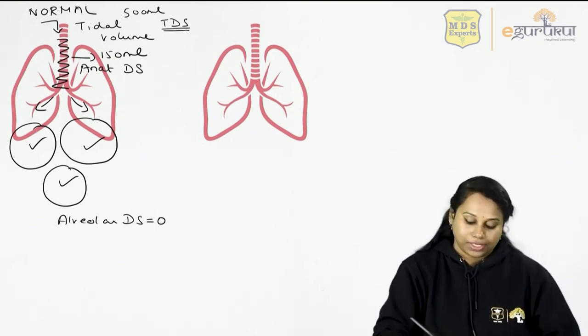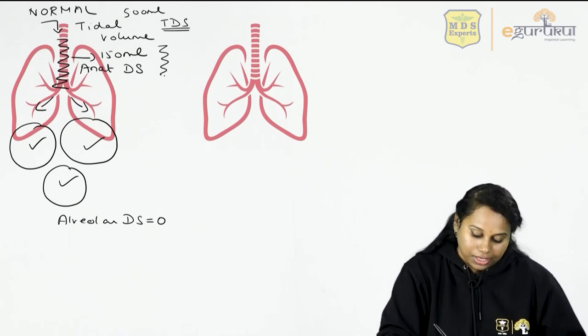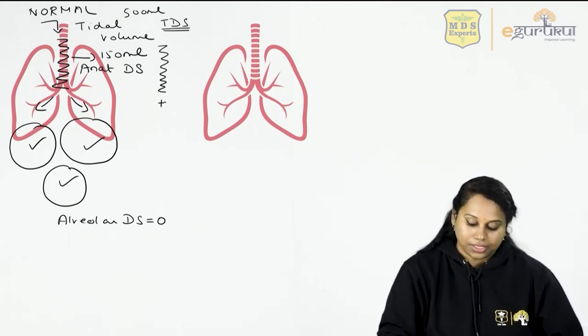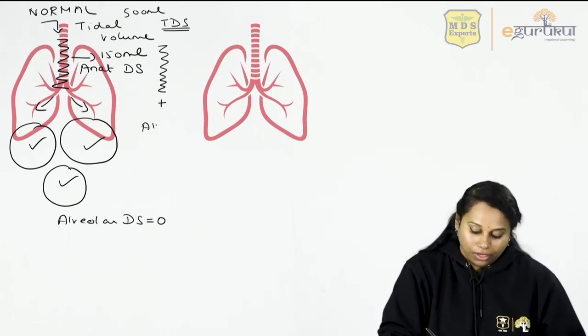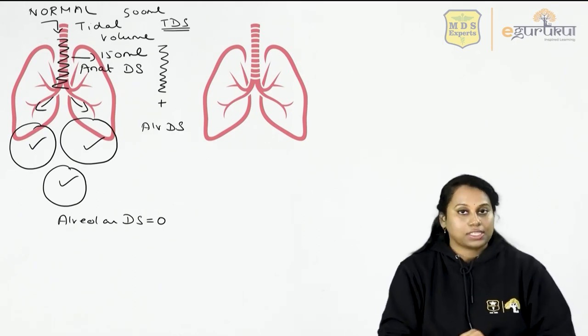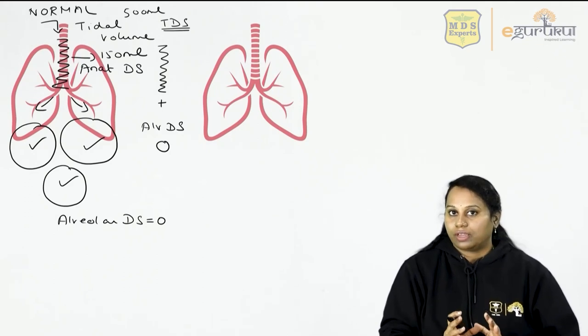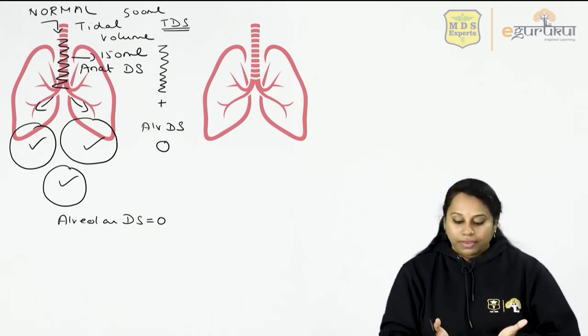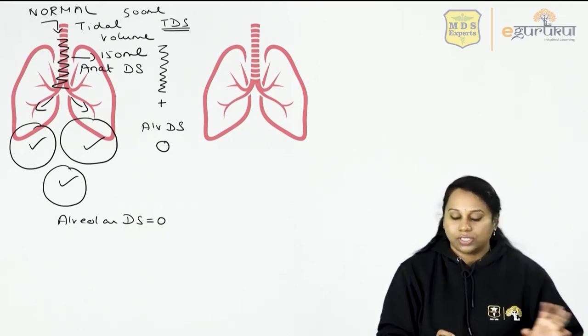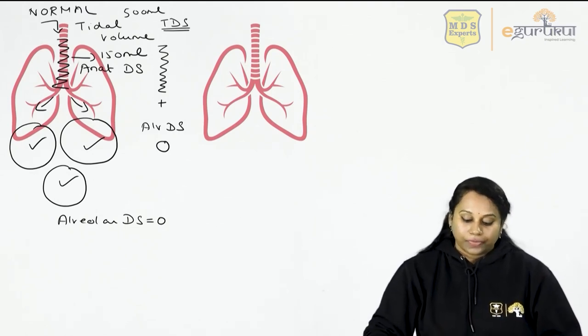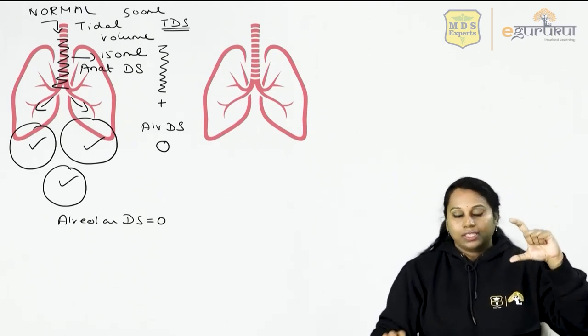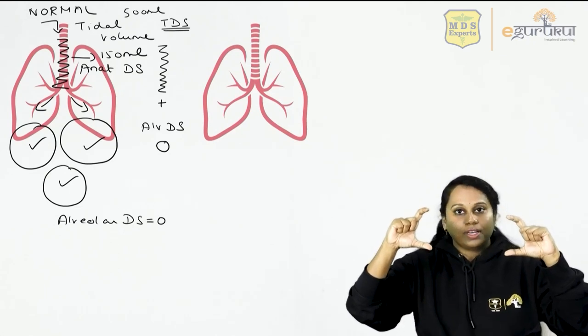What is total dead space? Anatomical dead space plus alveolar dead space. What is his alveolar dead space? 0. Because all his alveoli are functioning well, he doesn't have any value for alveolar dead space. So you see that anatomical dead space is equal to total dead space.